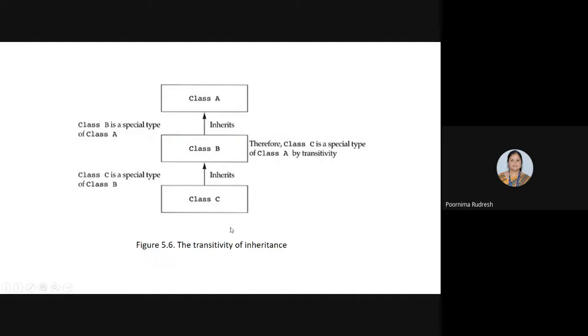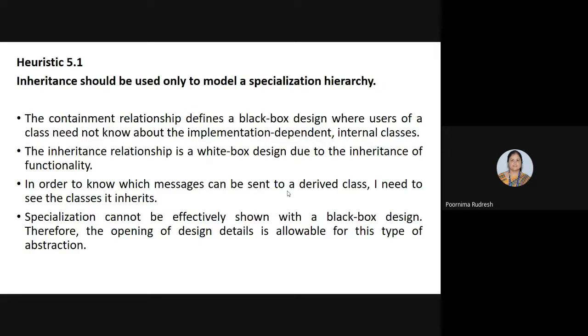But in the inheritance relationship, what happens? Class C not only inherits the data members, it also inherits the functionality. Along with that, it is also worrying about the implementation details of class B. So then it is said to be the inheritance relationship, which is defining the white box testing. So in the white box testing, classes are worrying about the implementation details, whereas in the containment relationship or in the black box testing, the classes are not worrying about the implementation details. So that is the main thing here.